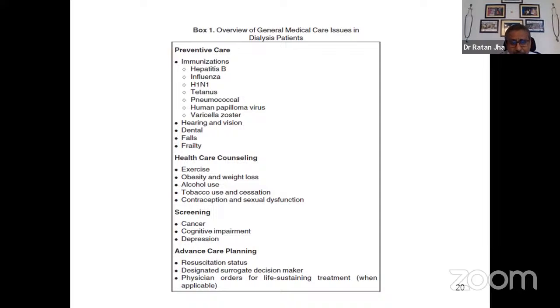And depression is always lurking not only in the patient but of the caregivers, which has to be addressed to get the treatment appropriately. Advanced care planning is also very important because patients who are not improving, one has to talk about what is to be done in case person has an arrest on dialysis, what are the life-sustaining treatment to be given when person has this kind of problem, has to be discussed with the patient. That is the terminal care management in patients who are doing bad on dialysis.